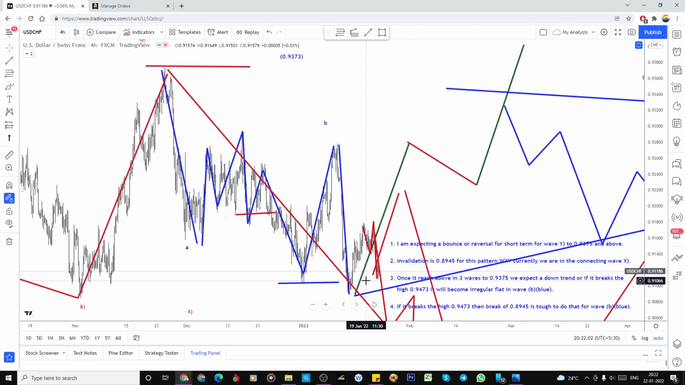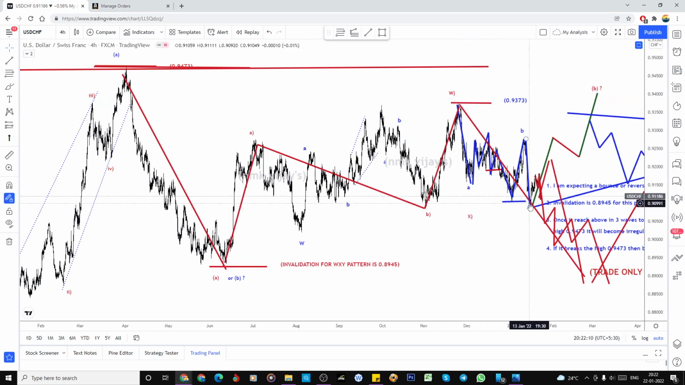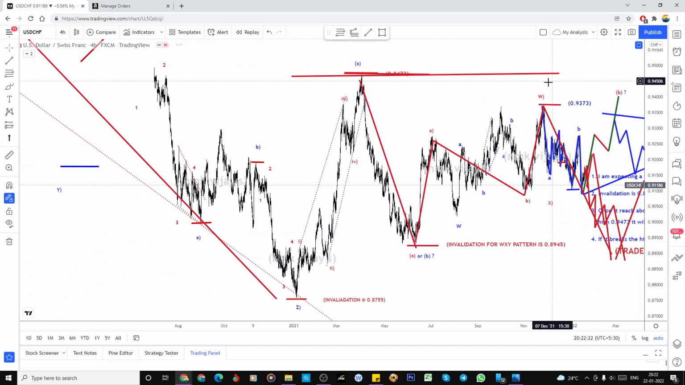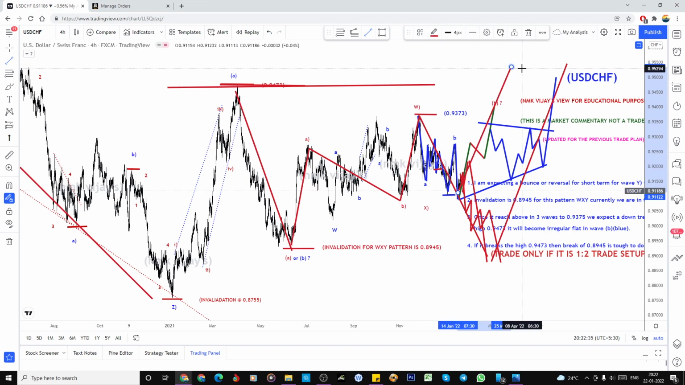So let's move on. This is the view I'm looking for. This is the A, this is the B and C. So this could be the connecting wave X, and I'm looking for one more A, B, C like this. It can happen that it breaks this one, or it can reject from here itself. Once it is rejected, I will book the profit, and if it breaks this high for the Y, it can be like this also.